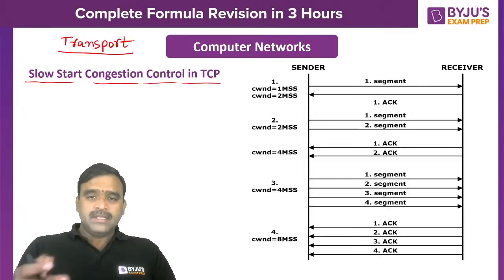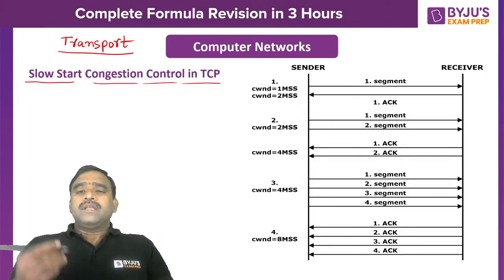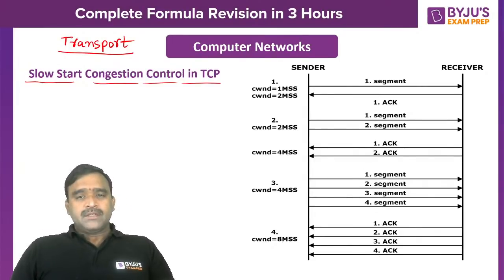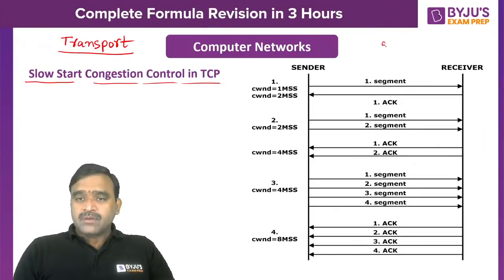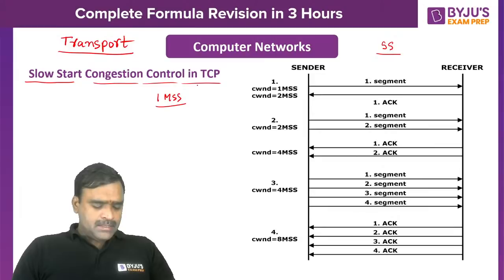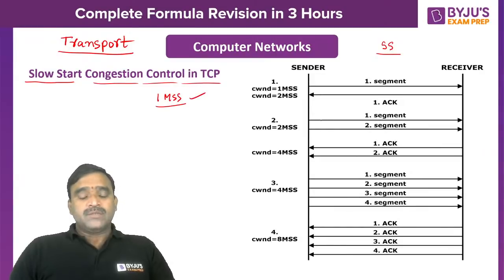Actually, in this transport layer, TCP provides flow control as well as congestion control. There is a policy of congestion control. Initially, the congestion control begins with the slow start phase. In the slow start phase, the sender window size will start with 1 maximum segment size, that is 1 MSS.